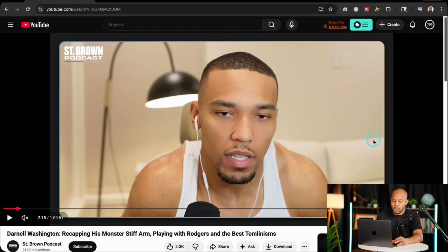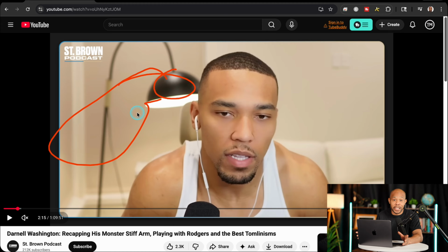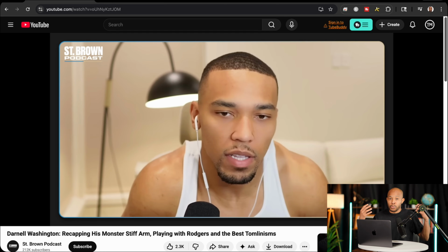Even if we take a look at the couch itself, it's this white color that blends in directly with the walls. There's not a lot of color going on here except for the lamp that's sitting in the background. Now, the lamp is a nice little accent piece because it does divide up the background. If we were using a proper lighting technique in this setup, that lamp would actually make this whole setup look pretty good. So similar to how my setup is here, I have professional lighting in front of me and the lamp is an accent in the background to create that depth of field and that separation.